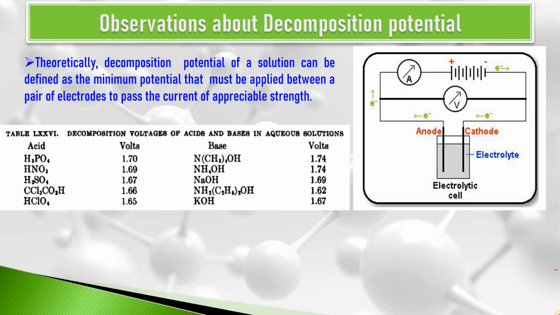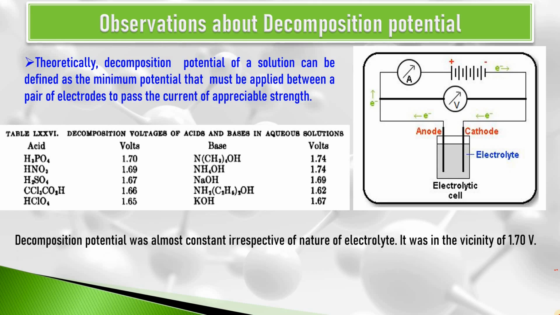So what did Le Blanc find? He found out that when such experiments were performed with aqueous solutions of a number of acids and bases, taking smooth platinum as anode and cathode, some facts were evident.